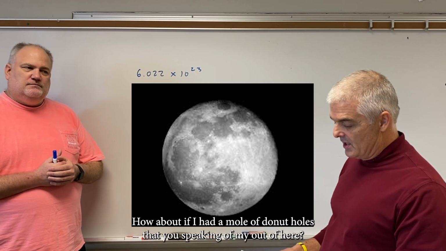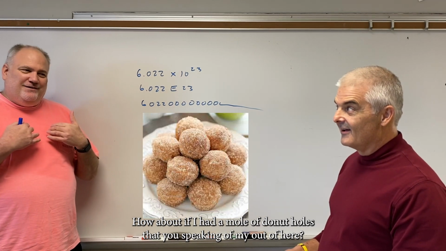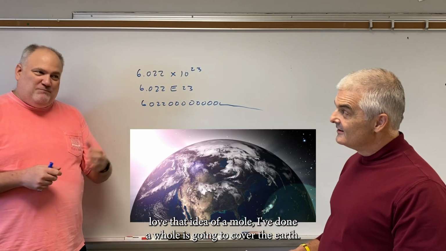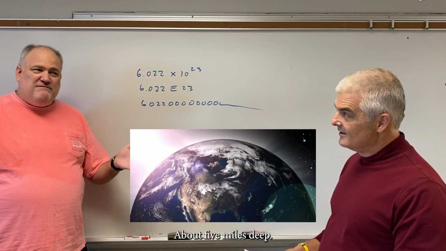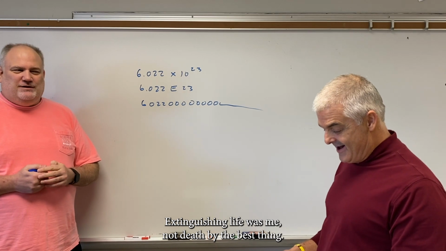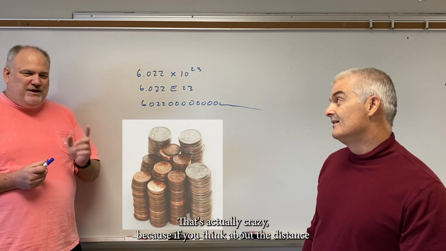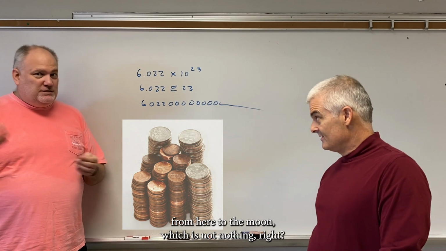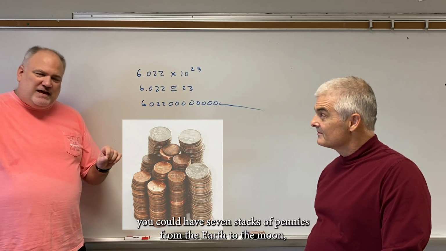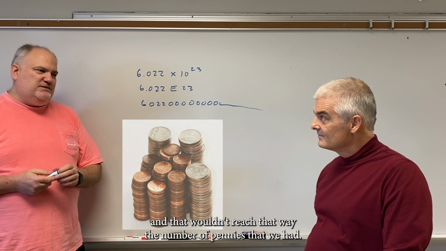How about if I had a mole of donut holes? It would cover the Earth to about 5 miles deep, pretty much extinguishing life as we know it. A mole of pennies is crazy too, because the distance from here to the moon is a long way. You could have 7 stacks of pennies from the Earth to the moon, and that would be the number of pennies in 1 mole.